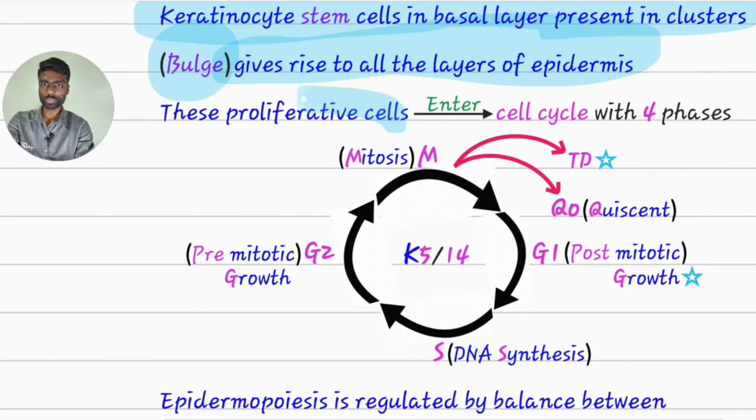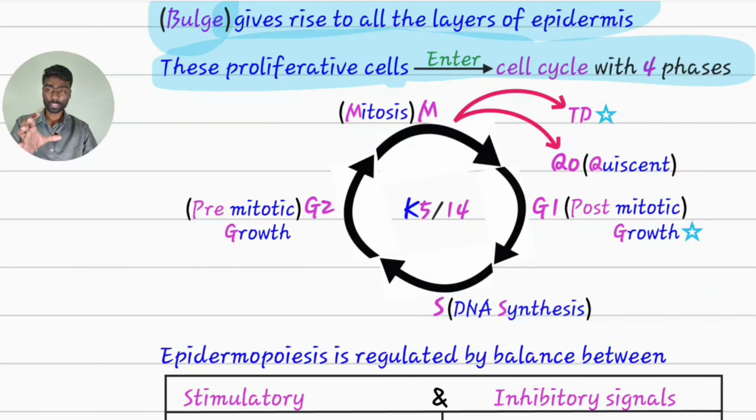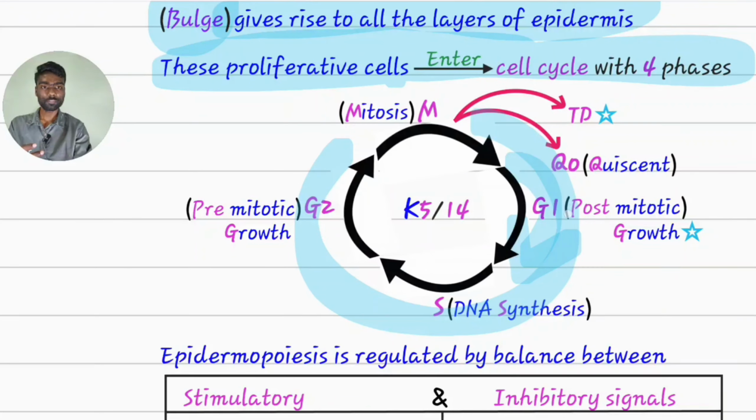These proliferative cells will enter the cell cycle with 4 phases. Just study the cell cycle in this diagram itself, it's more than enough. Don't study in IADVL. There it's very confusing and some mistakes are also there. For example, in IADVL it's given G1 phase is also interphase, but actually interphase is the phase between 2 mitoses. Here you can clearly see it includes G1, S and G2. These 3 phases all come under interphase only. So no need to refer to any book, just study this cell cycle here, which has 4 phases.